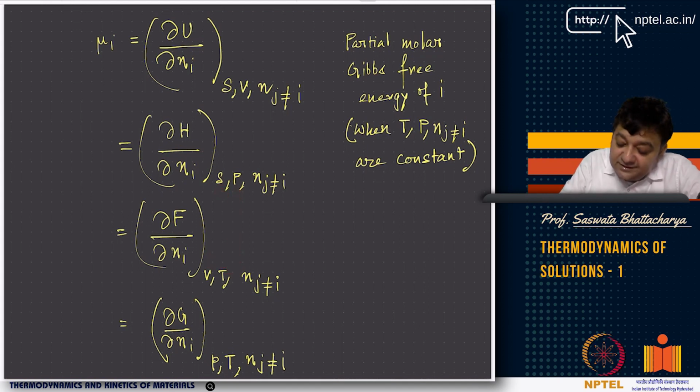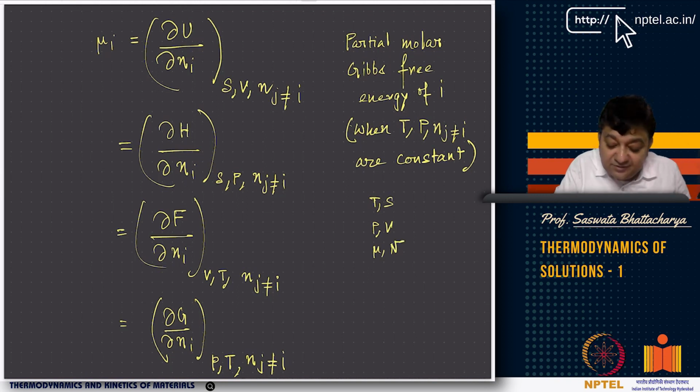So physically, if you think of this, S and V and N, here you have taken V there, but T instead of S, right? As you remember, T and S have a conjugate relation, P and V have a conjugate relation, mu and N have a conjugate relation, right?